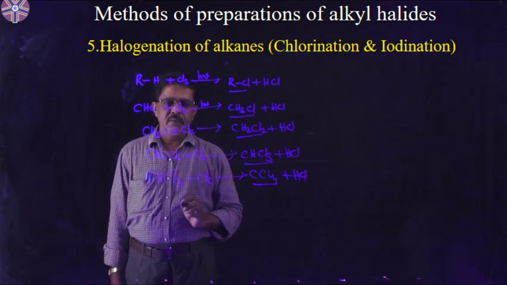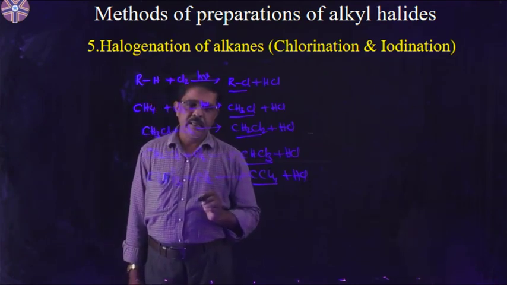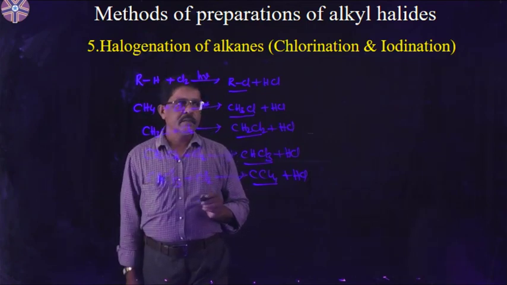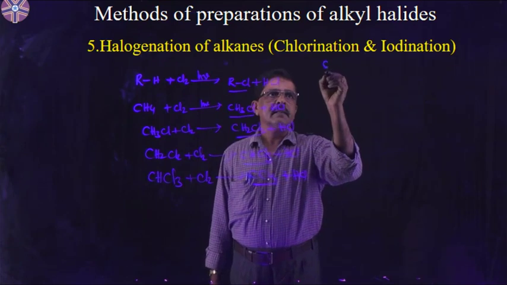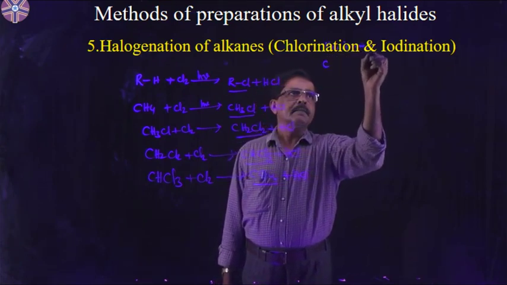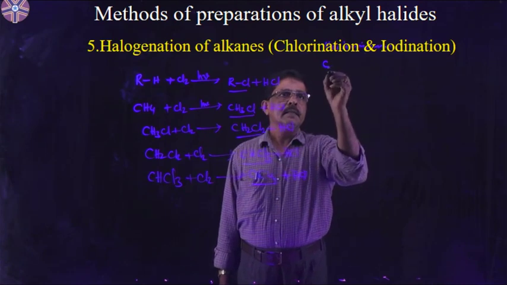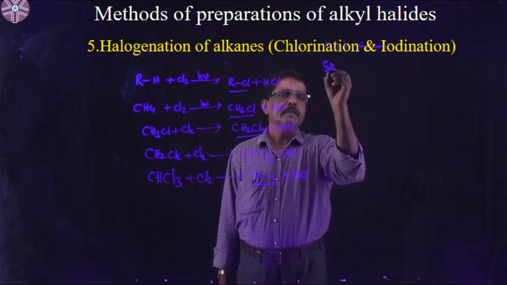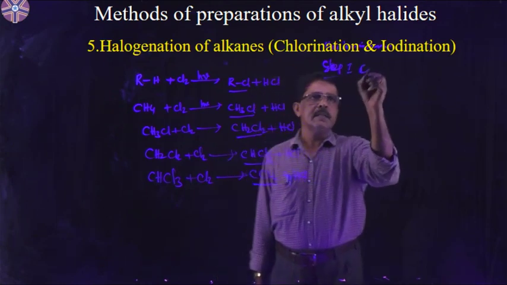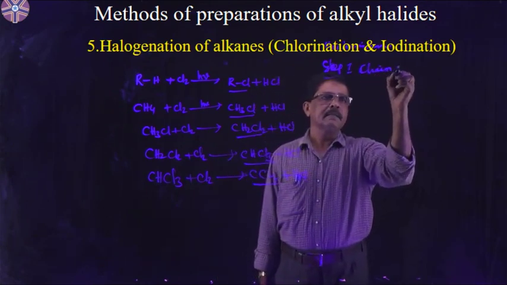Free radicals are formed by means of sunlight. This free radical mechanism involves three steps. Step one is chain initiation.